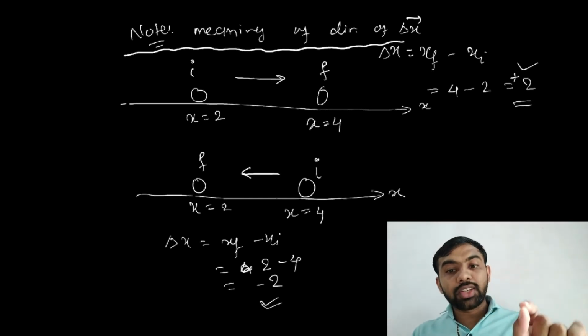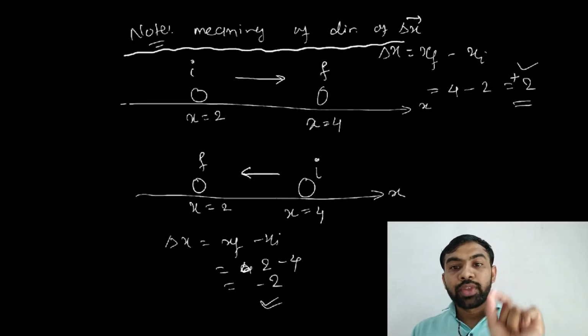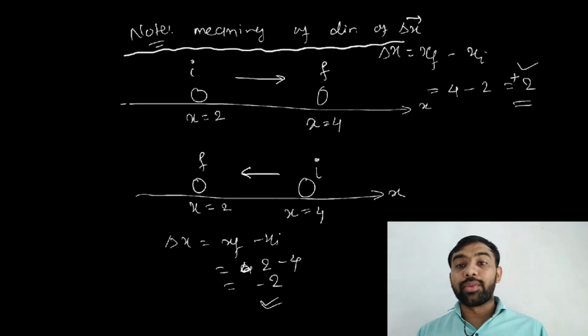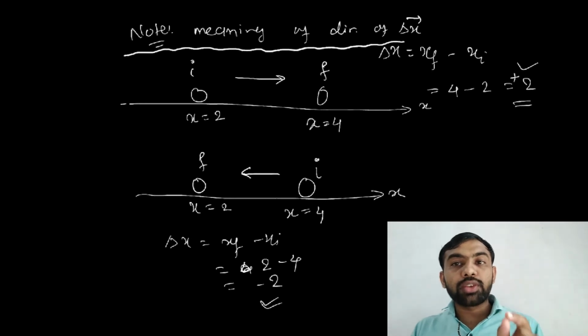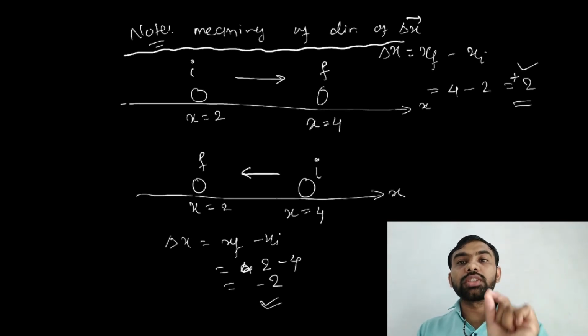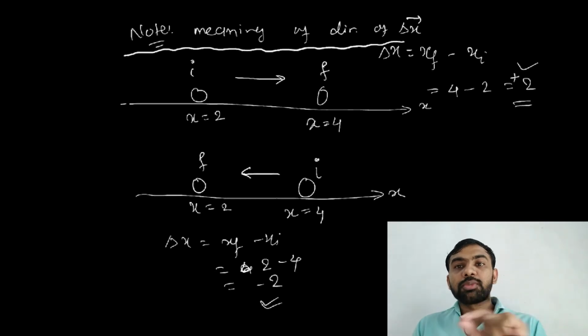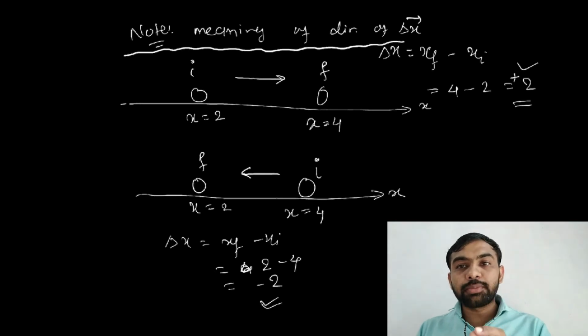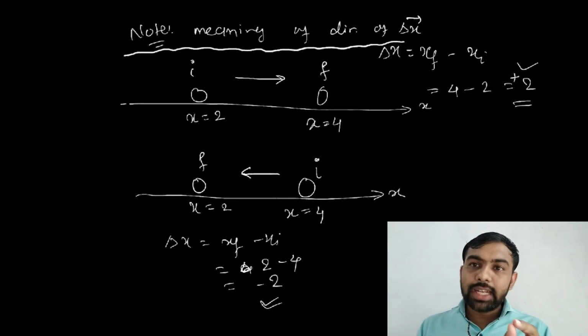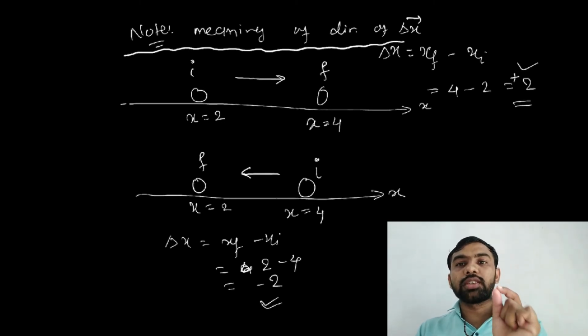See here, both the initial x and final x are positive. X is equal to 2, x is equal to 4, but delta x may be positive, may be negative, and the direction of velocity depends on the direction of delta x, not on the value of x. If you consider that x is positive means velocity is positive, that's a completely wrong statement. If delta x is positive, the object is moving towards the positive x direction. If delta x is negative, the object is moving towards the negative x direction.